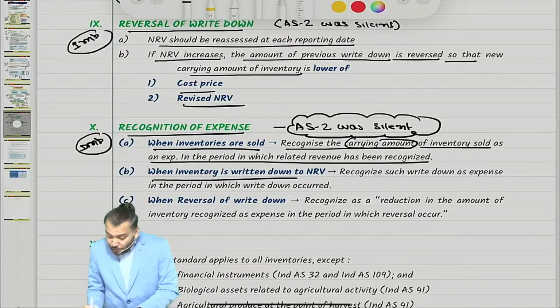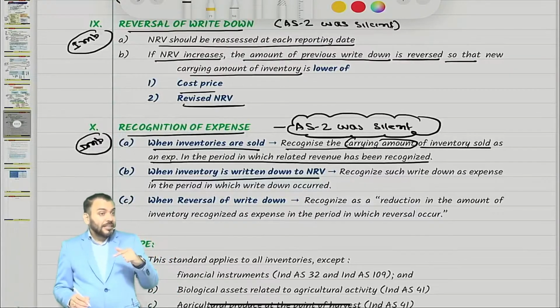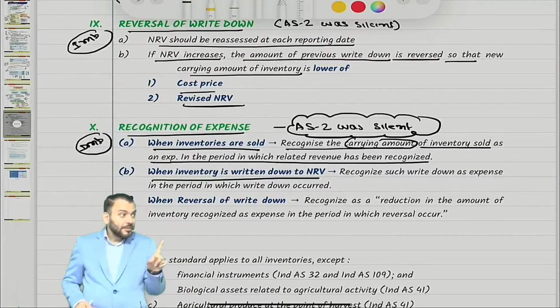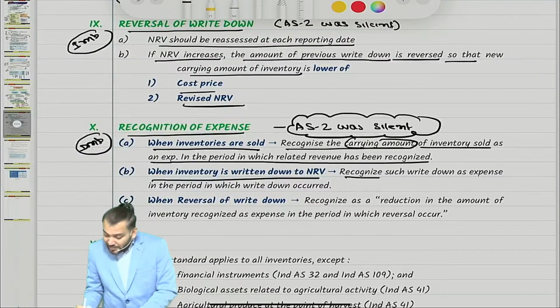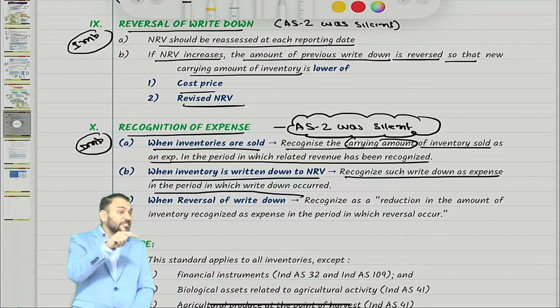When inventory is written down to NRB, in the example we have taken, inventory was written down in the first year. So recognize such write down as an expense in the period in which the write down occurred, means in the first year in my example.